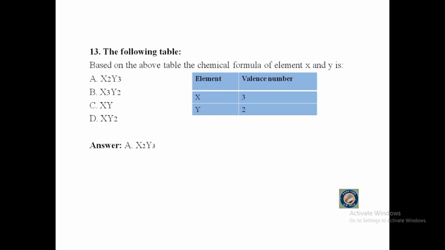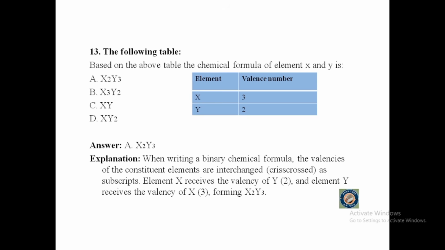The answer is X2Y3. Because when writing a binary chemical formula, the valencies of the constituent elements are interchanged or crisscrossed as subscripts. Element X receives the valency of Y, which is 2, and element Y receives the valency of X, which is 3, forming X2Y3.